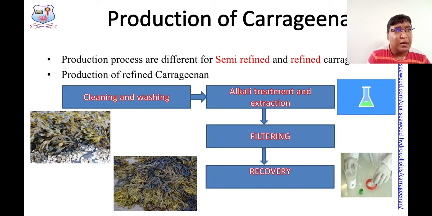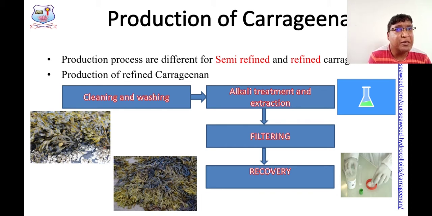Fine. From where is this product extracted? Another important question you may ask, sir, from which alga the product is extracted? I told you the alga is Chondrus crispus, right? I repeat, Chondrus crispus. Commonly it is called Irish moss. Irish moss is the common name given to the algae Chondrus crispus, right? So from this algae, carrageenan polymer is extracted, right?